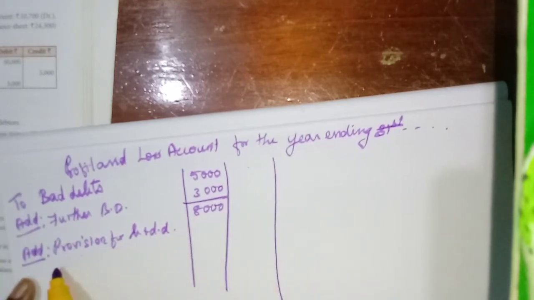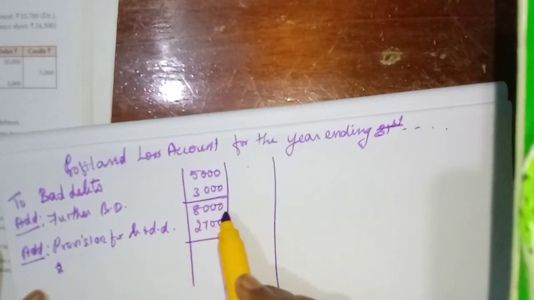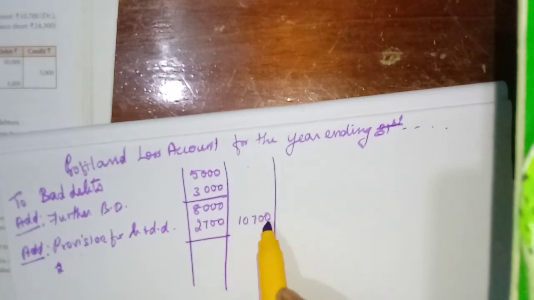Already sundry debtors is 30,000 minus 3,000, we will get 27,000. We have calculated, isn't it? 2,700. So 10,700 is the amount to be debited in the profit and loss account.